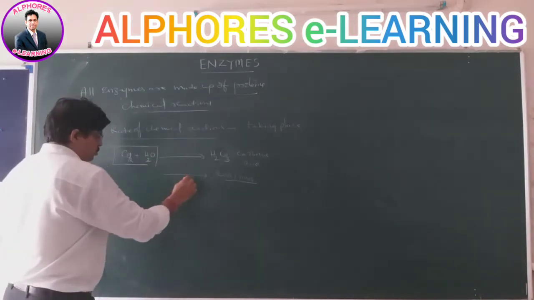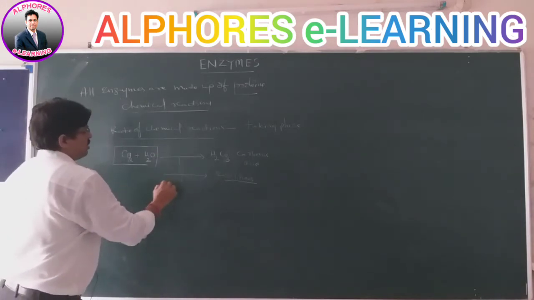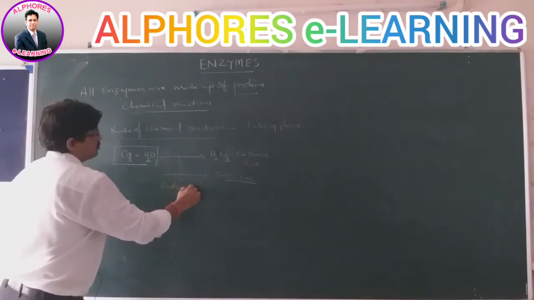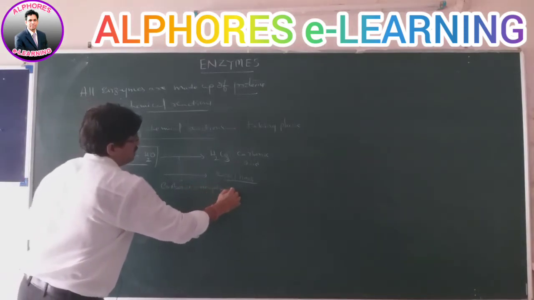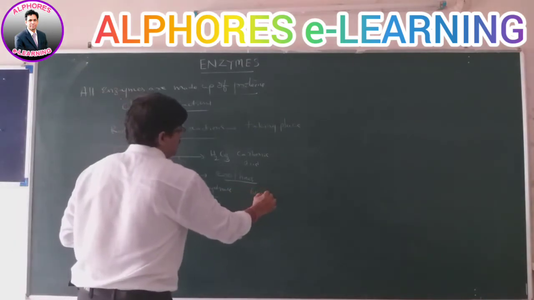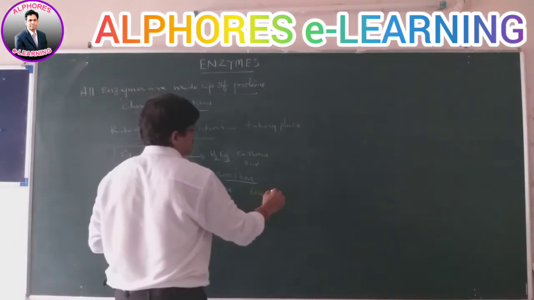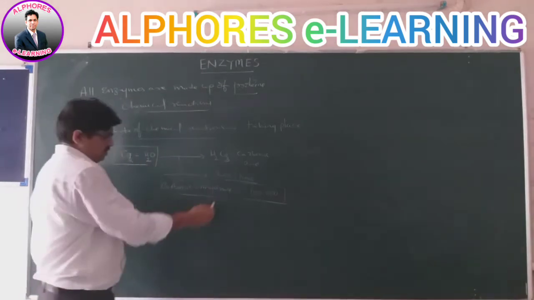But if the catalyst carbonic anhydrase is used, it produces 6 lakhs products. See, a lot of variation is there.